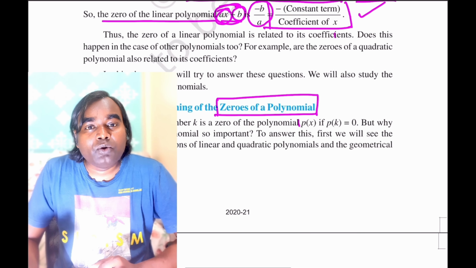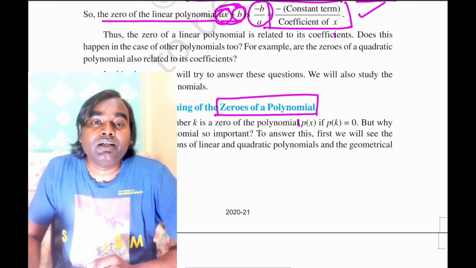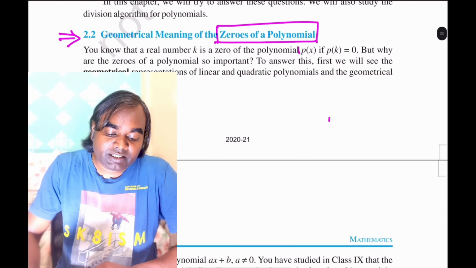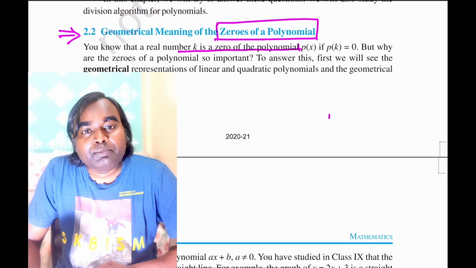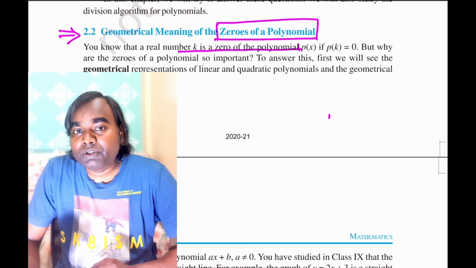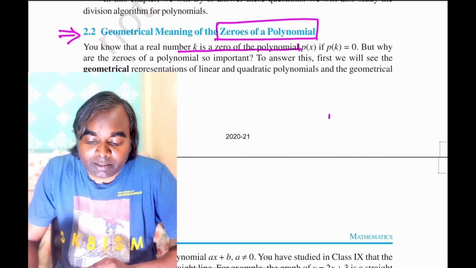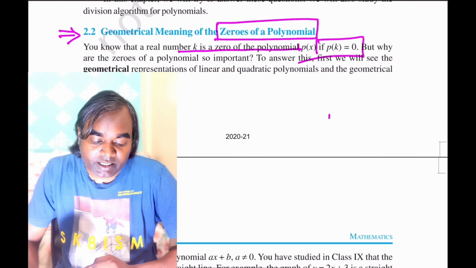That means how you can represent the zeros of a polynomial on the graph. We have studied that if the real number k is a zero of the polynomial, that means if you put x = k in the polynomial, the polynomial becomes equal to 0 at x = k.